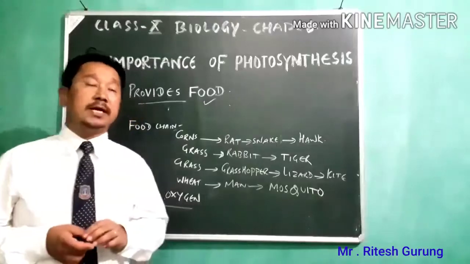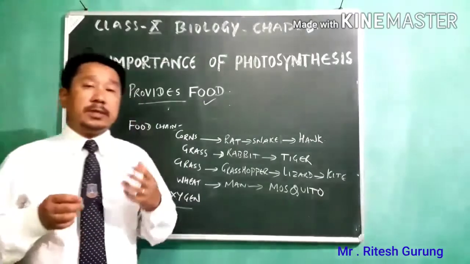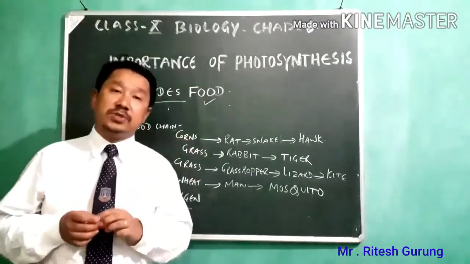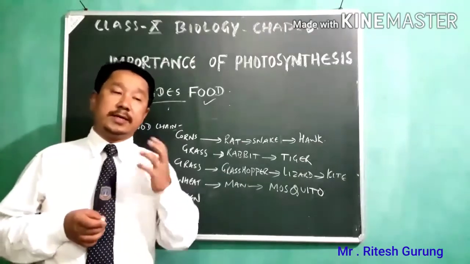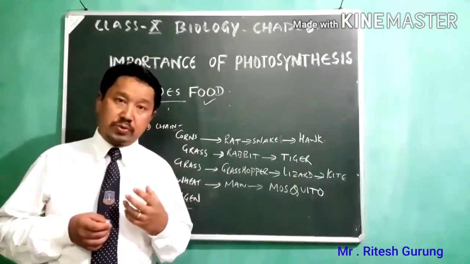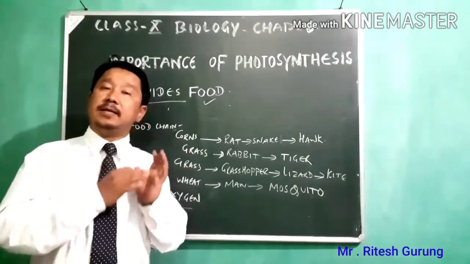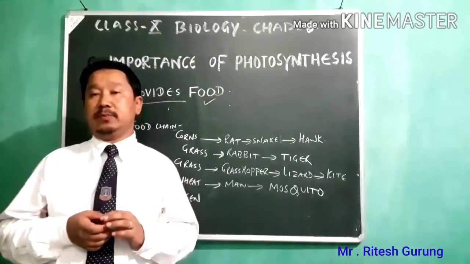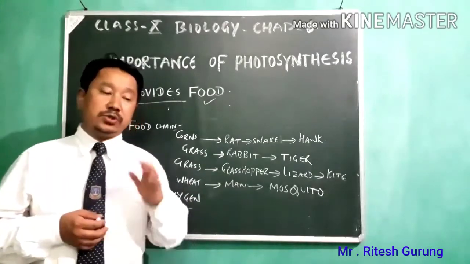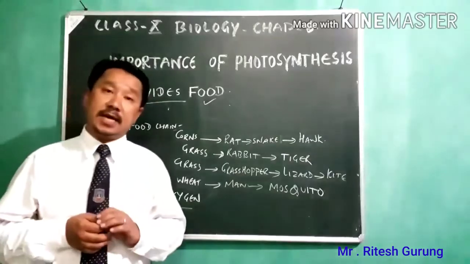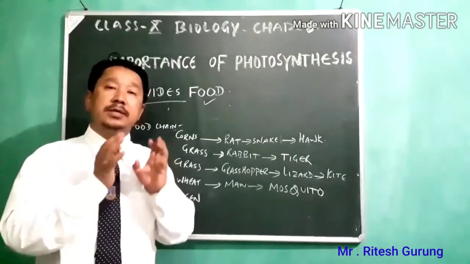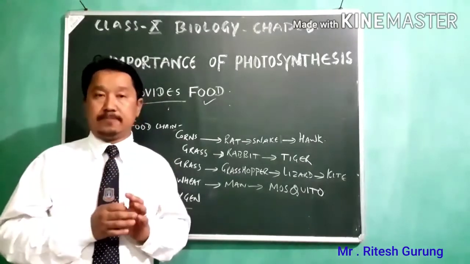As you all know, photosynthesis is the only process by which green plants make their own food and supply the food to the entire living world. From this we understand how important green plants actually are.